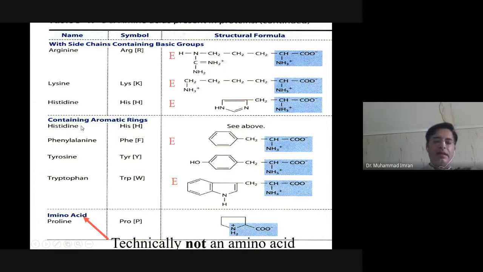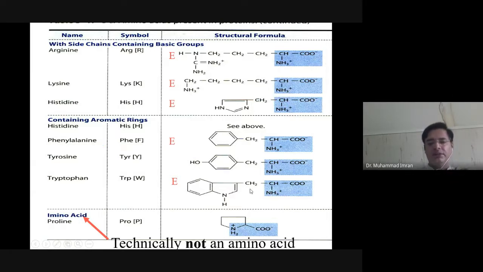Then we have aromatic side chain containing amino acids: tyrosine, histidine. This is the histidine structure. Then we have phenylalanine, CH2, again a benzene ring. Then we have tyrosine: if we hydroxylate phenylalanine, it is changed into tyrosine.